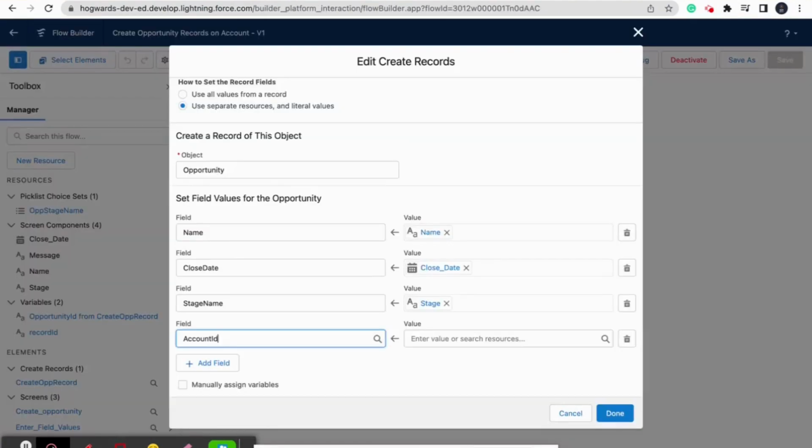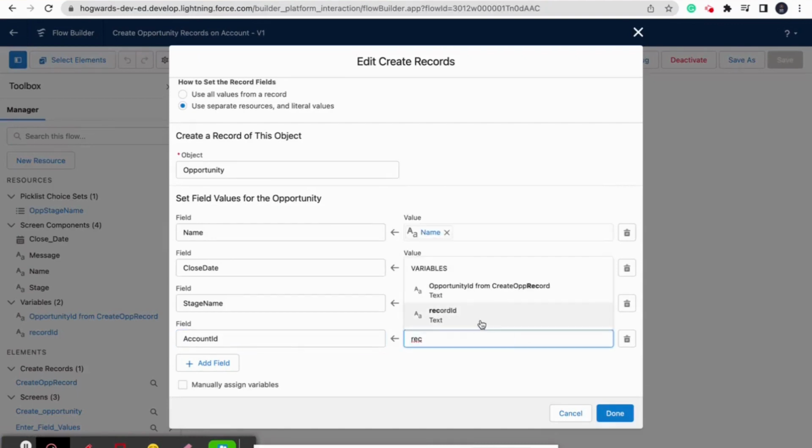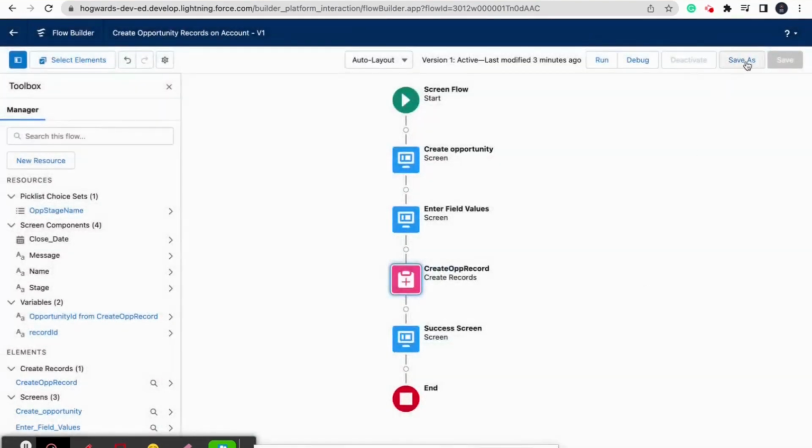This is the account id, and for this we need to pass the record id, because record id is nothing but the record id of the particular account object. So we will pass this record id and then click on done.